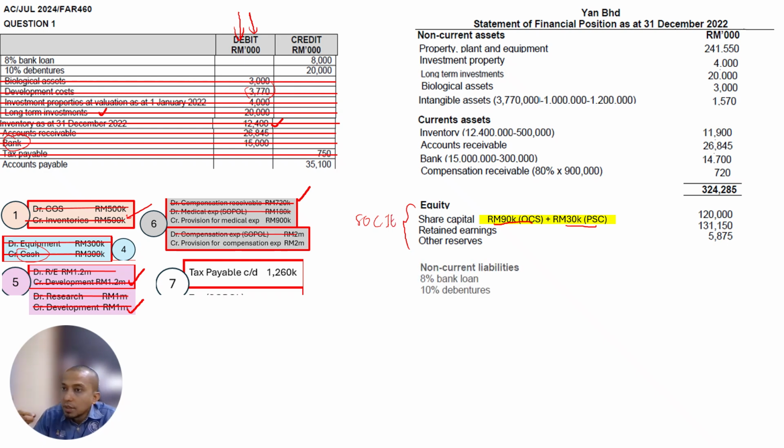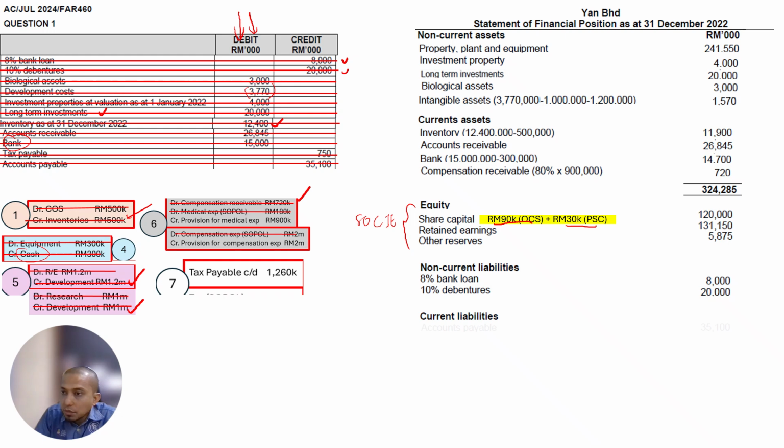Next, we look for non-current liability first. We have an 8% loan and debenture here. Is there any adjustment? No adjustment. Just put it here. Then we have current liability, which is accounts payable. Accounts payable, no adjustment. We just take it there and put it there, 35,100,000.